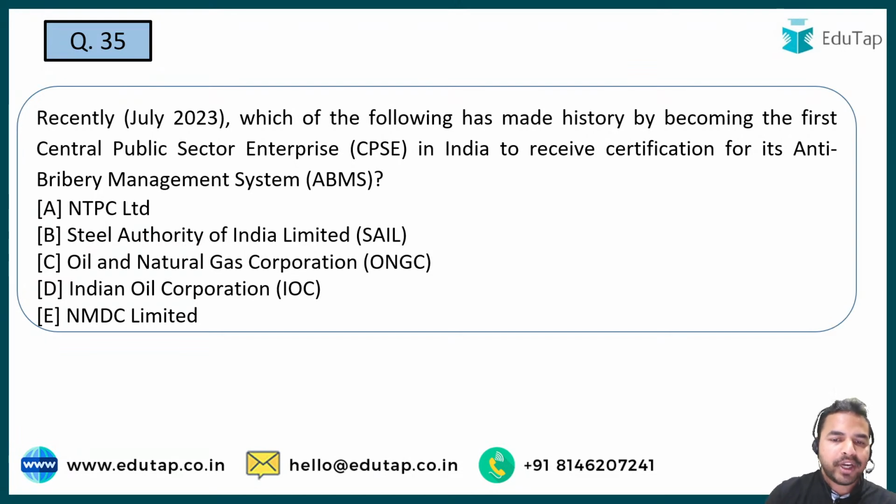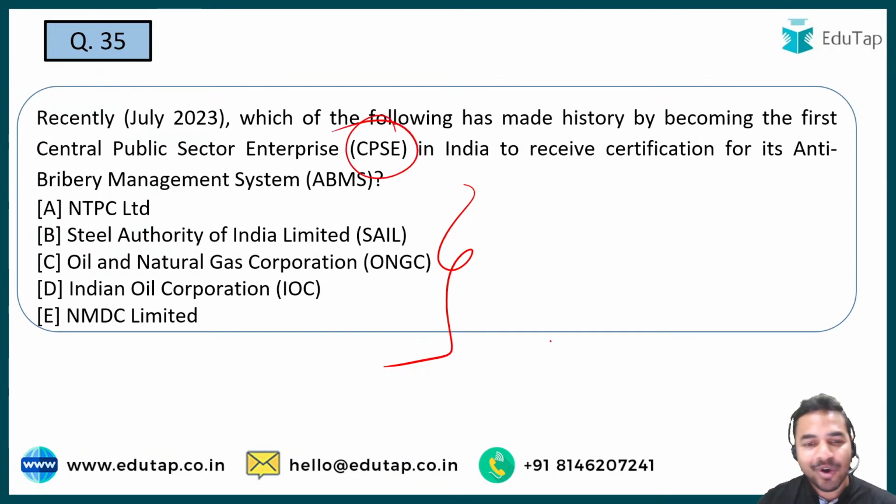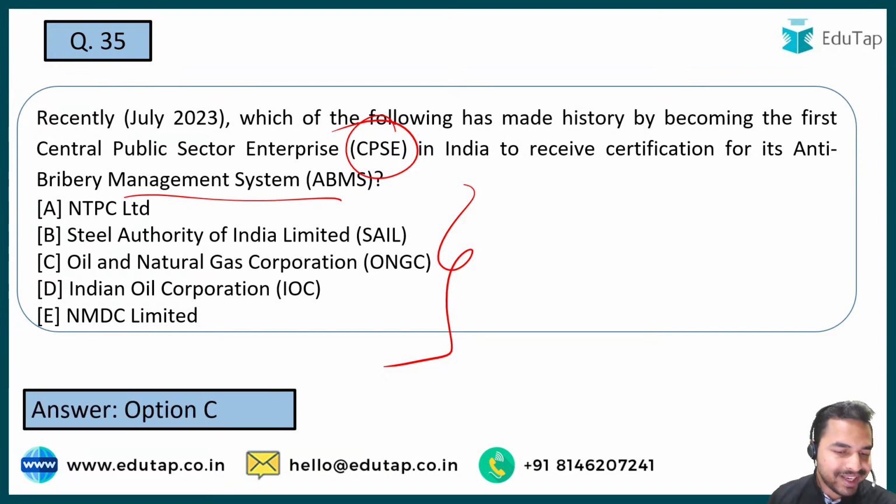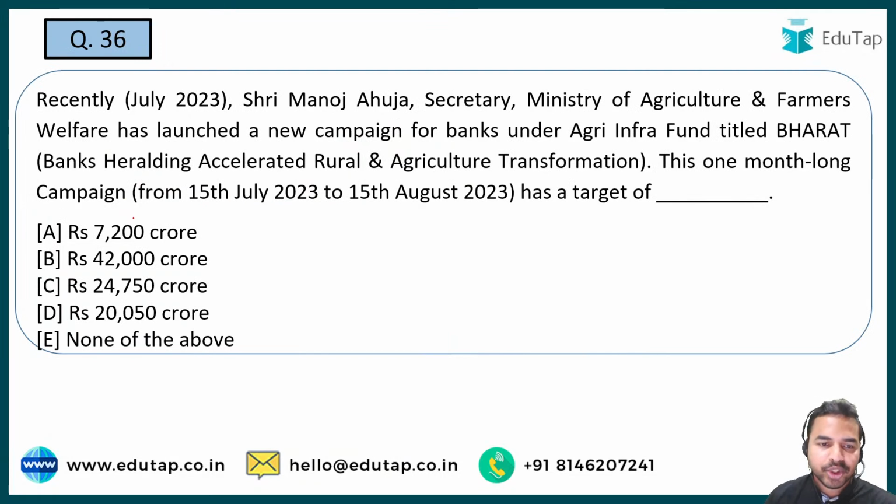So guys, tell me the name of that organization जिसने recently create की है history by becoming the first CPSE in India to receive certification for its anti-bribery management system. So what is the name of that organization जिसने इस system को launch किया था और उसके लिए इसको certification provide किया गया है? The name is ONGC, Oil and Natural Gas Corporation. So guys, let me tell you that these questions are really very direct in nature. That's why I'm not discussing much about them. बढ़ते हैं अगले क्वेश्चन की तरफ गाइस.